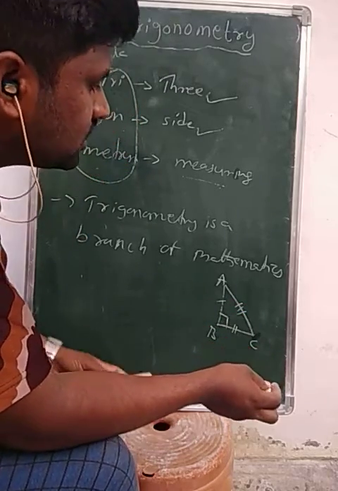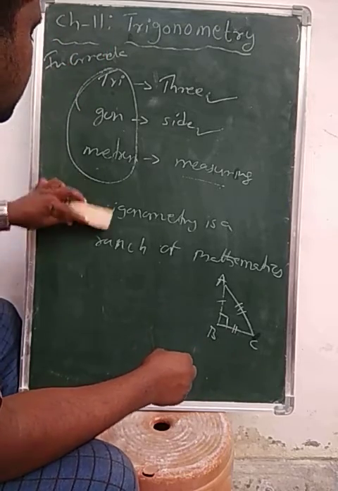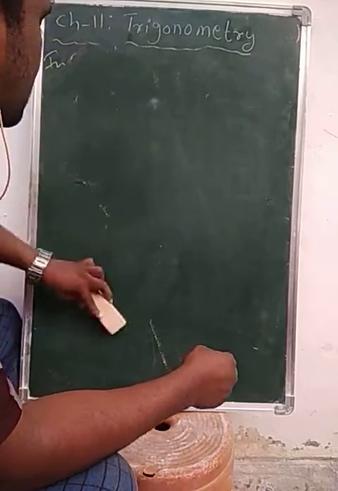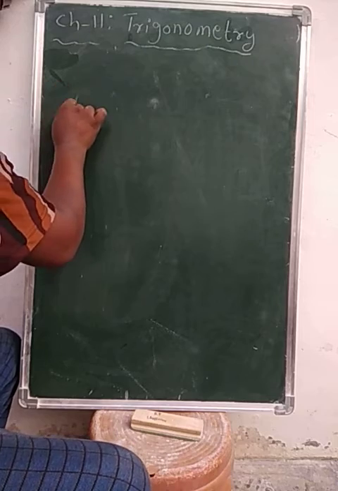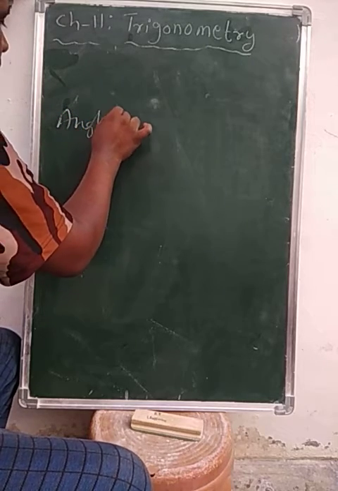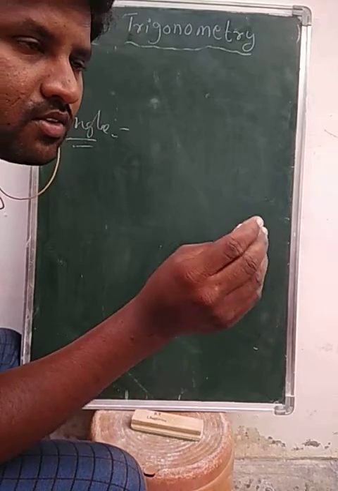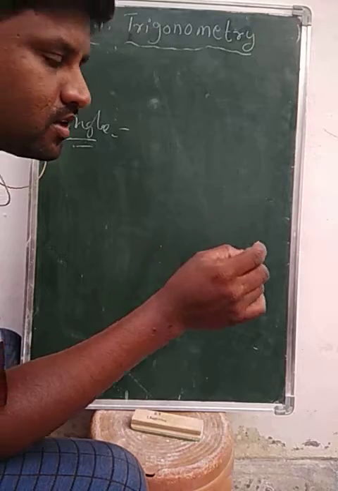Okay, now what is an angle? Angle is considered as a given ray rotating about its endpoint.